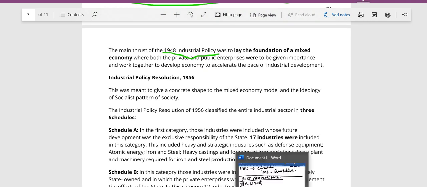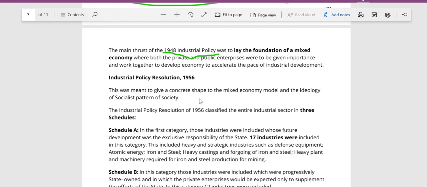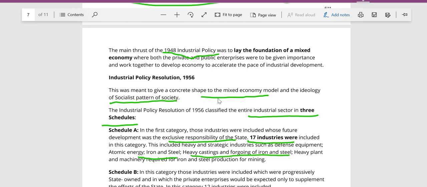Next, we move on to the Industrial Policy Resolution of 1956. This was also based on the mixed economy model and on a socialist pattern of the society. Remember, in the 1954 Congress, the Avadi session, we had taken the socialist resolution. The industrial policy resolution of 1956 classified the industrial sector into 3 schedules. First was Schedule A. There were 17 industries in Schedule A, and these were the exclusive responsibility of the state. For example, iron and steel, atomic energy, heavy castings, heavy plant, etc.